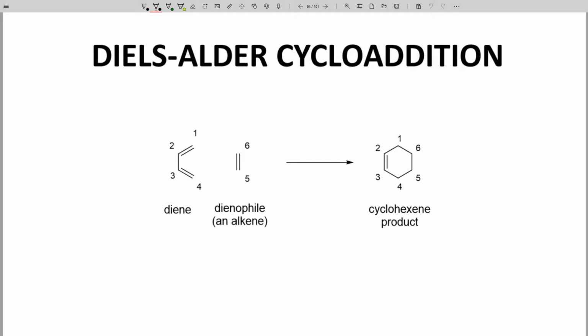The Diels-Alder starts with a conjugated pi system, most often a diene. This diene is 1,3-butadiene. The diene reacts with a dienophile, literally something that loves the diene. The dienophile can be any pi bond, but it is normally an alkene of some sort, a CC pi bond.